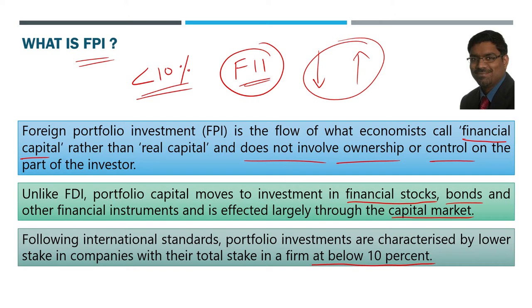Government data sometimes mixes FPI and FDI in a big way. They will not distinguish. They will put everything under FDI only, even though the percentage acquisition was less than 10%. So most of the time the central government declines to distinguish much between FDI and FPI when they publish data. But when it comes to companies, when they declare what their investment coming from outside India is, then this 10% rule they have to follow. That is from SEBI guidelines also.